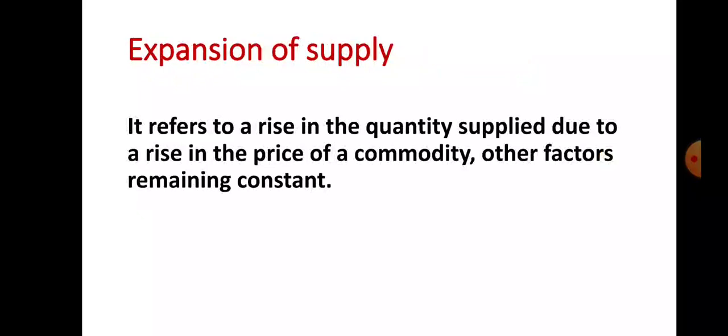Expansion of supply is the first type of variation in supply. What is expansion of supply? It refers to a rise in the quantity supplied due to a rise in the price factor alone, other factors remaining constant. This is known as expansion of supply or extension of supply. Again, I am repeating: expansion of supply means supply rises due to rise in price factor alone and other factors remaining constant.